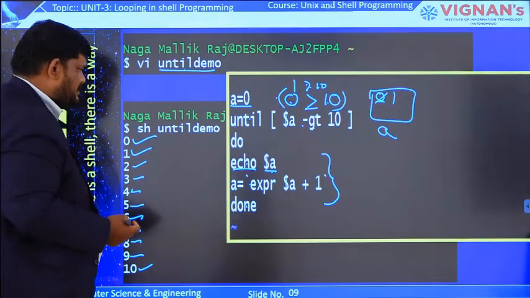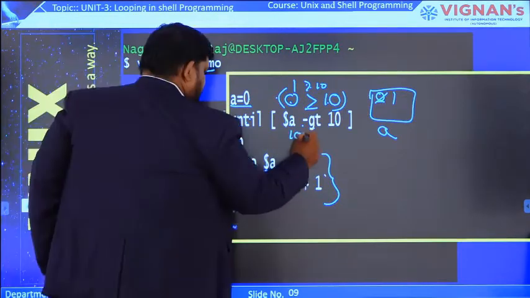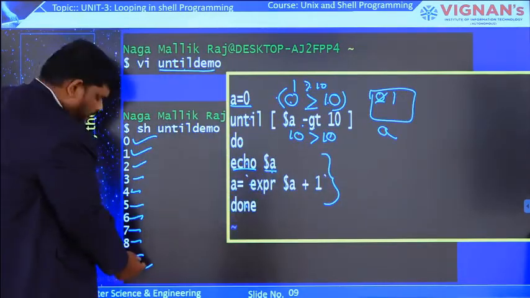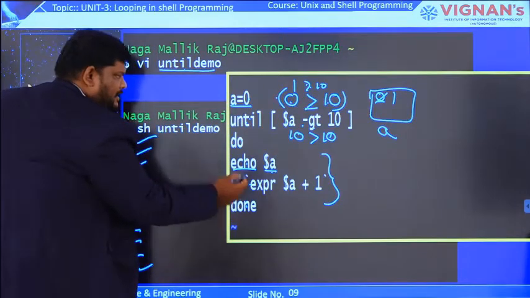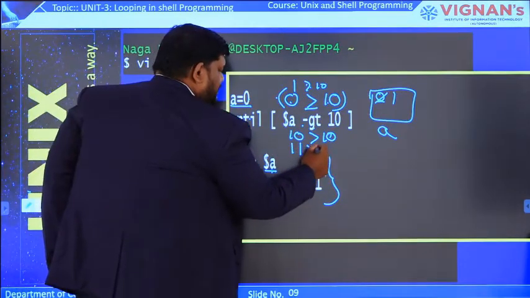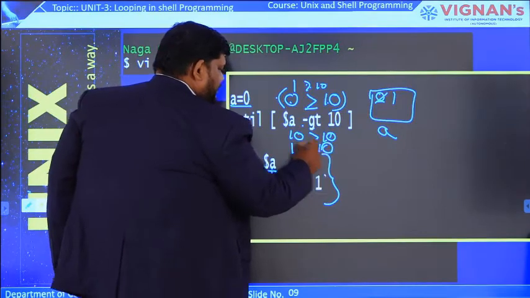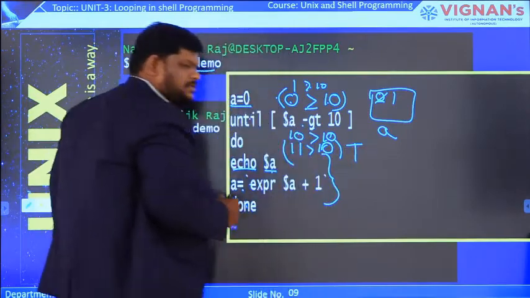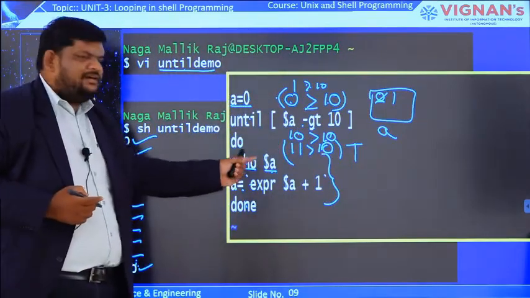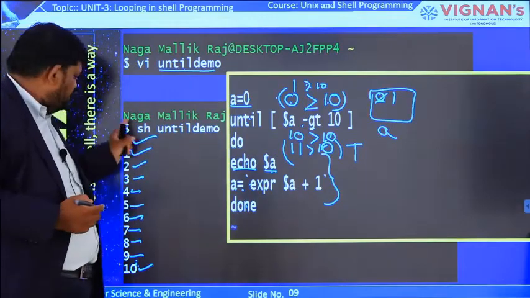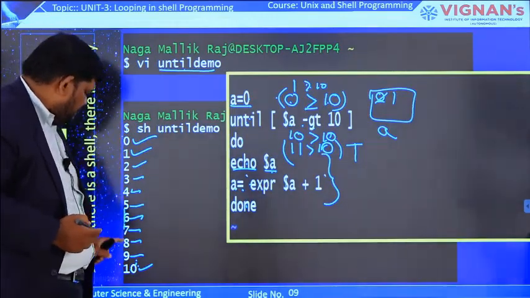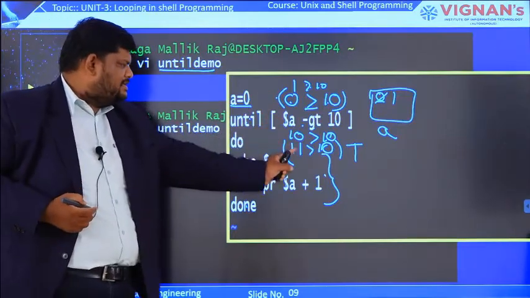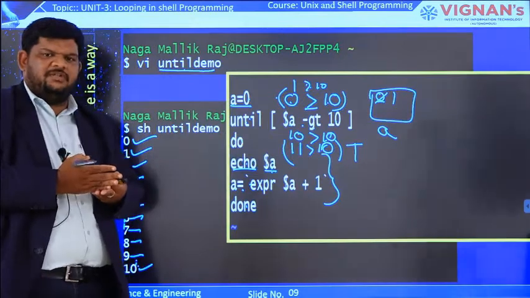When does this loop terminate? Assume now the A value is 10. 10 greater than 10, the answer is false, so echo $A prints 10 on the output screen. Again A increments, and now the A value is 11. 11 greater than 10, the answer is true. That's why this until loop terminates. So the output is 0, 1, 2, 3, 4, 5, 6, 7, 8, 9, 10. It terminates here because the test evaluation result is true. So it is quite the opposite of the while loop.